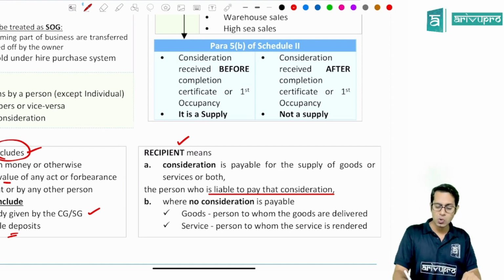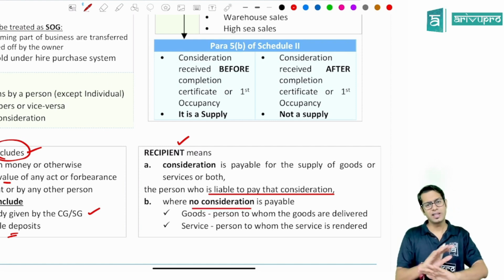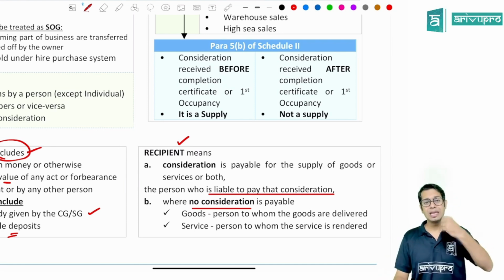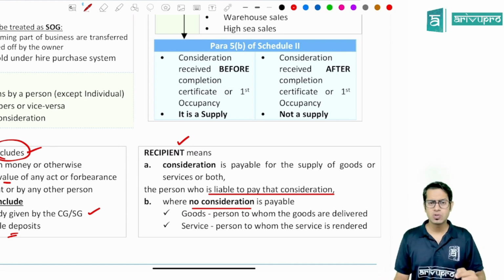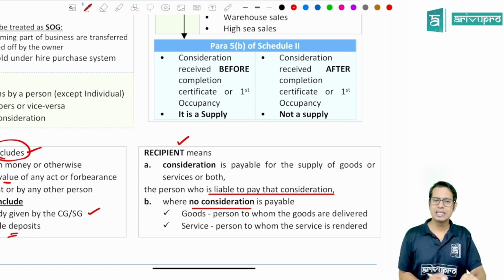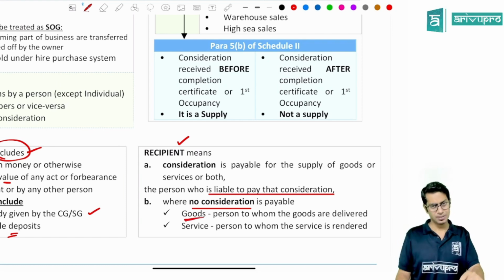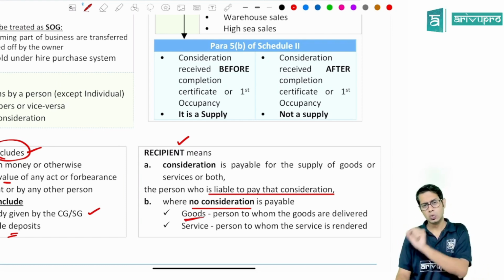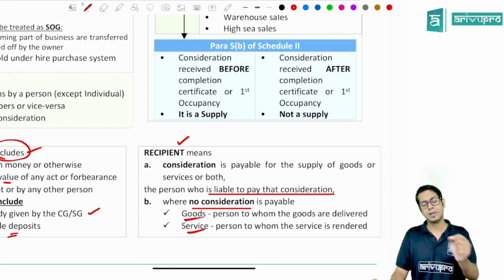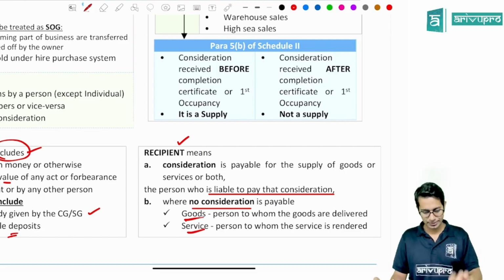But if there is no consideration involved, for example, there is a supply of goods or supply of services where there is no consideration involved. For example, this particular classroom which we are taking, correct? I am giving you services. You are listening to my classroom. Are you paying me anything? There is no consideration involved over here. In such cases, for goods, the person to whom the goods are delivered will be taken as the recipient, and for services, it will be the person to whom the services are rendered.